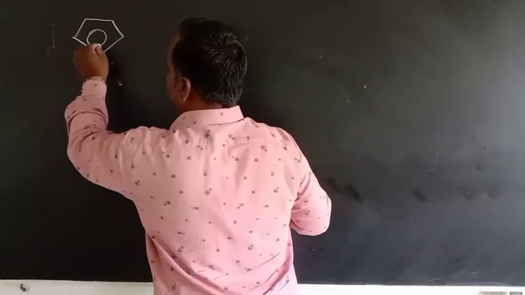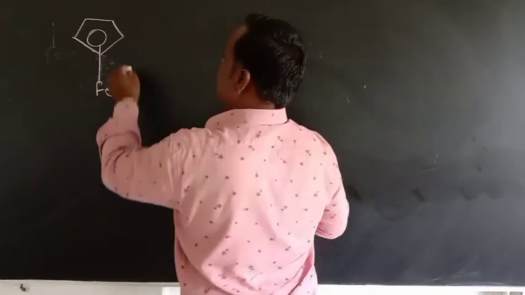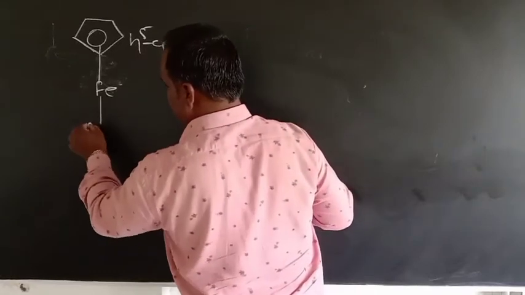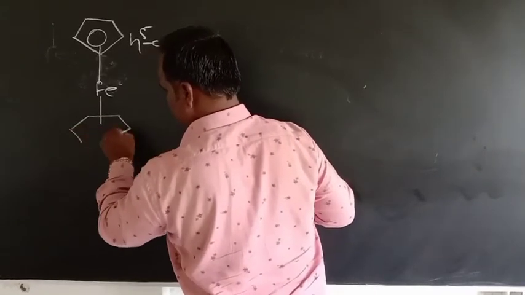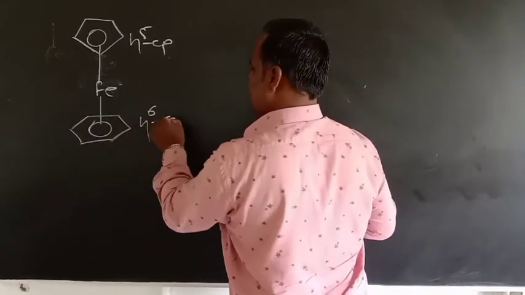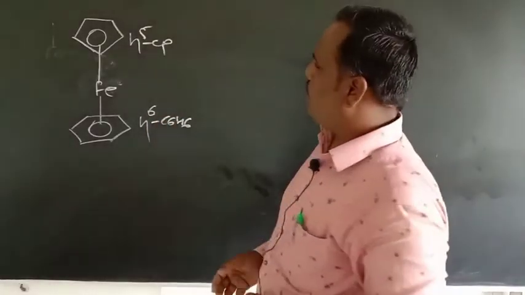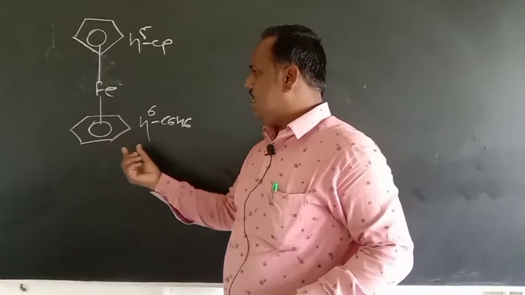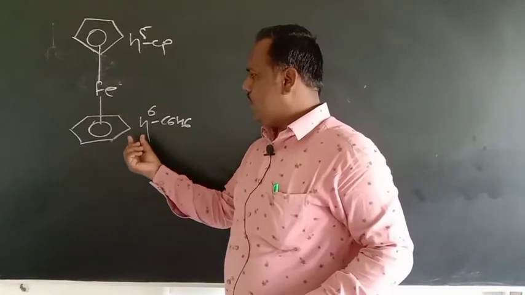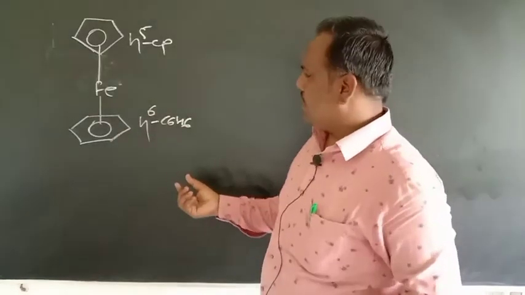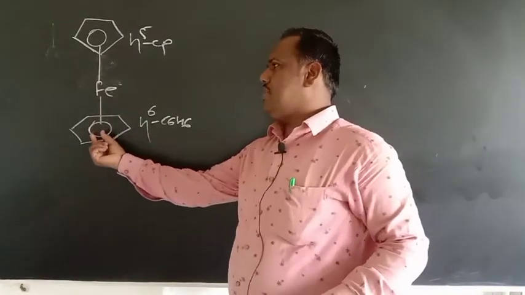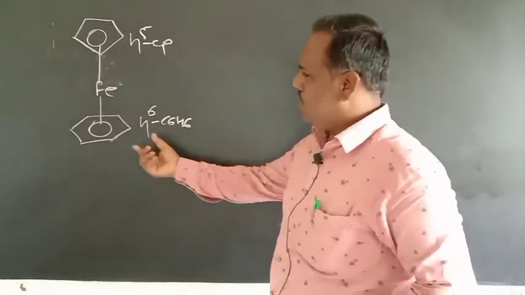So in this case, it is attached to this eta 5 Cp. This is your eta 5 Cp. Again, it is attached to this eta 6 C6H6, so benzene. If we count the electrons, this ligand, eta 6 C6H6, its contribution is 6 electrons. In this case we consider the maximum hapticity, that is, the hapticity is 6, therefore it contributes 6 electrons, that is, all the 6 carbons are attached to this metal atom. So its contribution is 6 electrons.